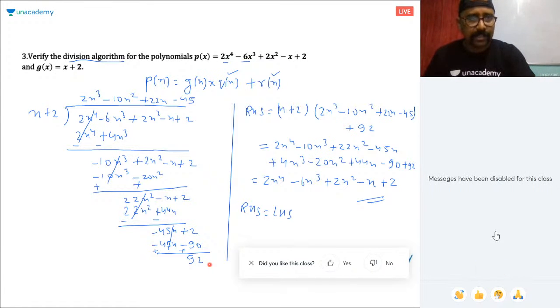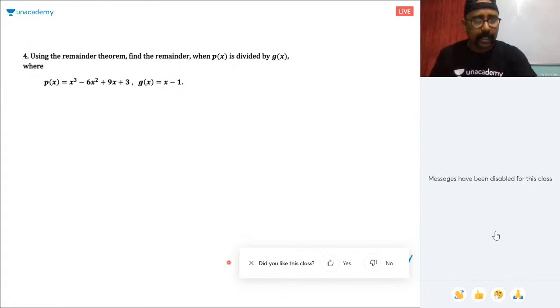So this is the division algorithm. I hope everyone has got it. The first thing that I taught is long division, how to divide it. Then I have taught this division algorithm. This is exercise 2.3, question number 1 and 2 of your NCERT book. Next slide. Using the remainder theorem, now here we will be using the remainder theorem to check whether this is a factor or not.